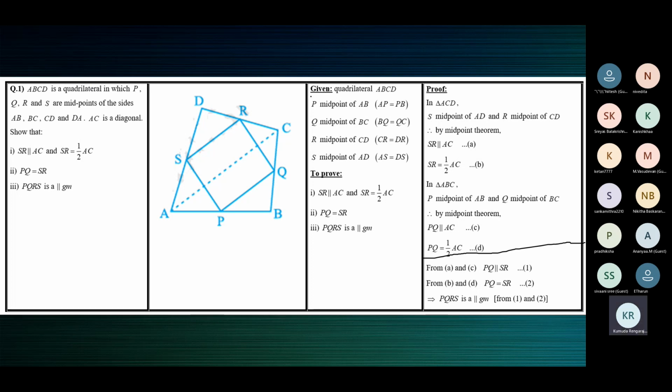So for proofs, this is the standard. You need to write what is given, then what is to be proved, and then the proof. If you have any construction, you must write the construction. Construction is like joining the diagonal or any other construction. You should specify the construction here. So given, to prove, construction and proof. This is from one triangle by using the midpoint theorem. This is from the other triangle using the midpoint theorem.